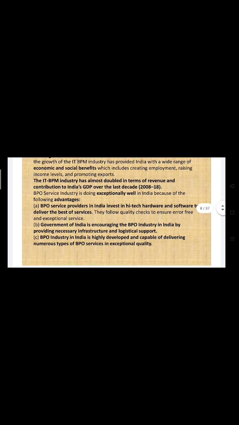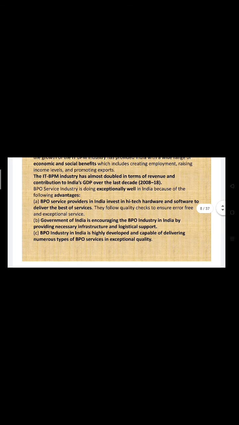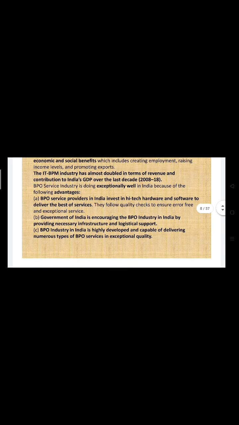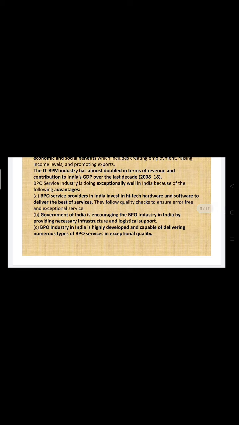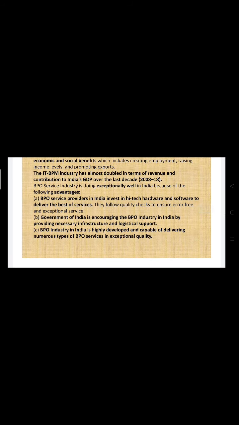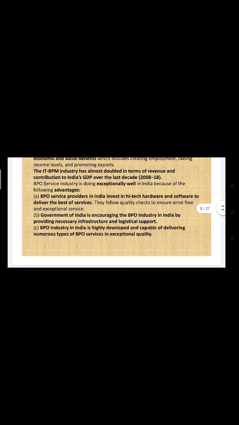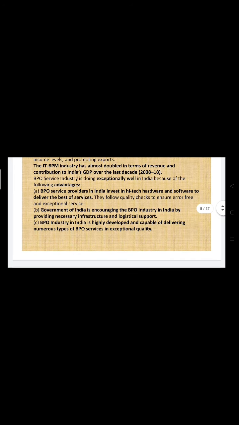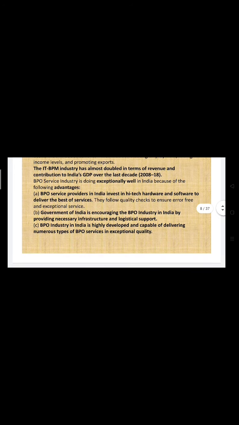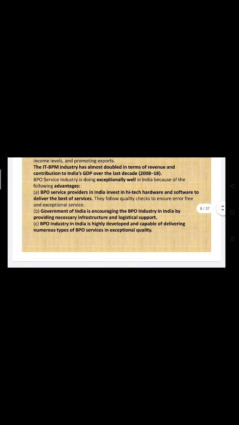The BPO service industry is doing exceptionally well in India because of the following advantages. What are the advantages? BPO service providers in India invest in high-tech hardware and software to deliver the best services, right? So highly advanced hardware and software are being used. They follow quality checks to ensure error-free and exceptional service.